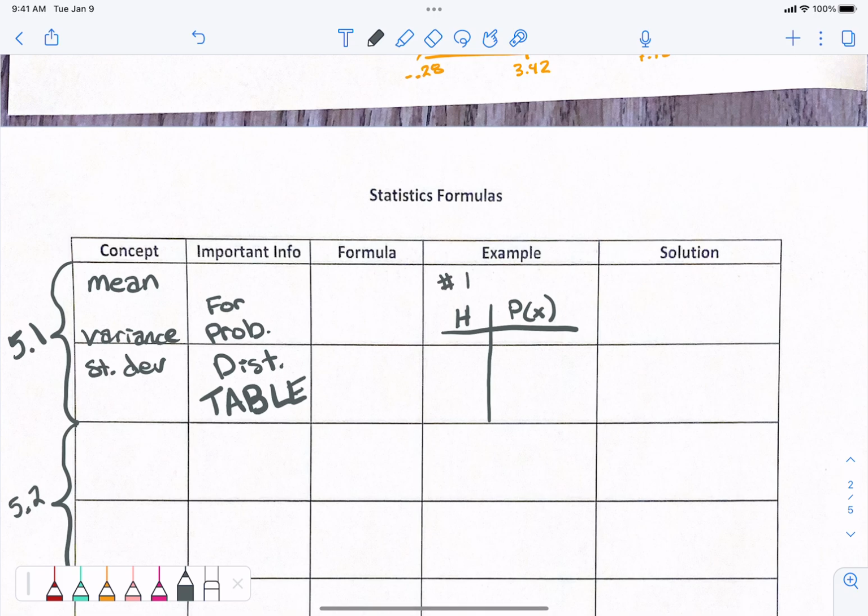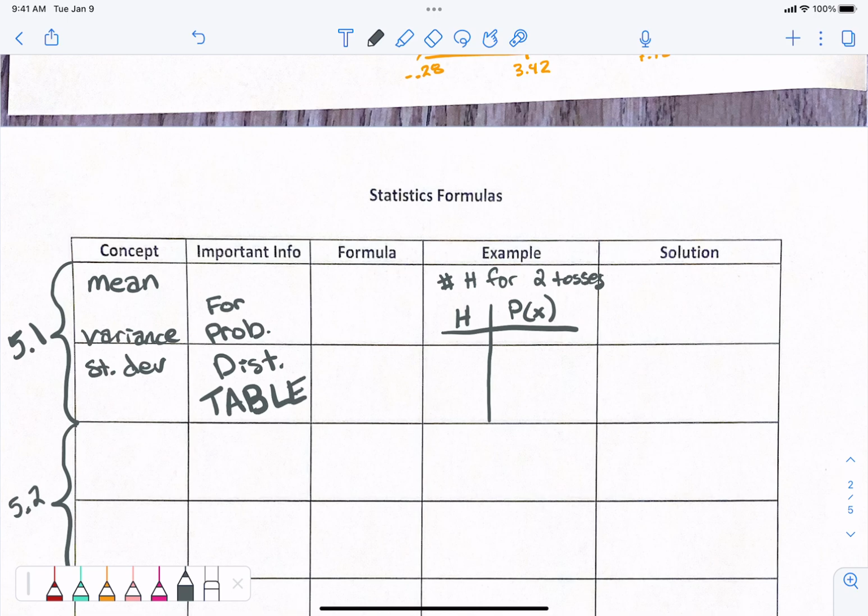Number of heads for 2 tosses. Shh, be quiet. You need to be writing this down, child. Right. Number of heads for 2 tosses. All right, so let's list them out here.